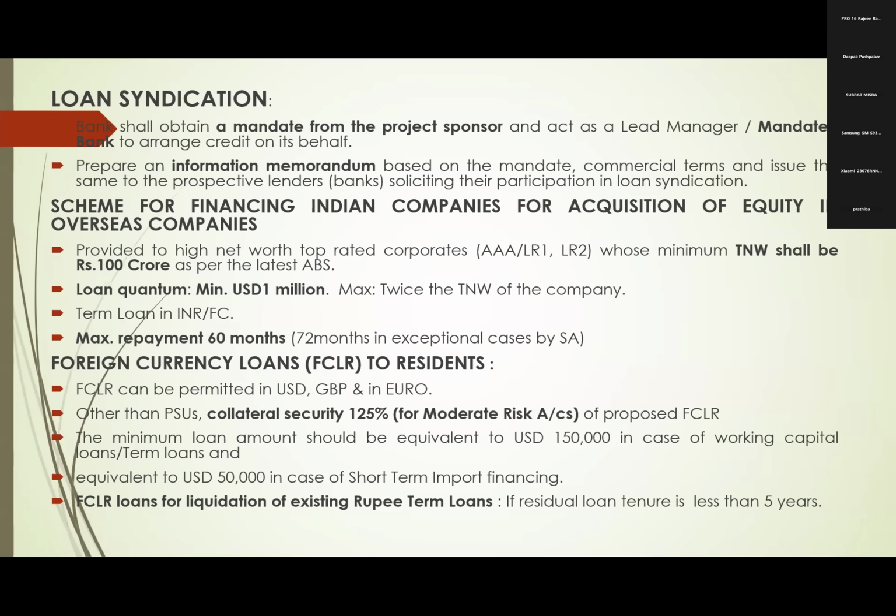Sometimes even our bank may not sanction, and we will arrange with other banks. Then what is the use for us? Why have we negotiated? We take some commission for arranging finance. We call it the mandated bank. This is called loan syndication. So four types of arrangement we have seen. Now,